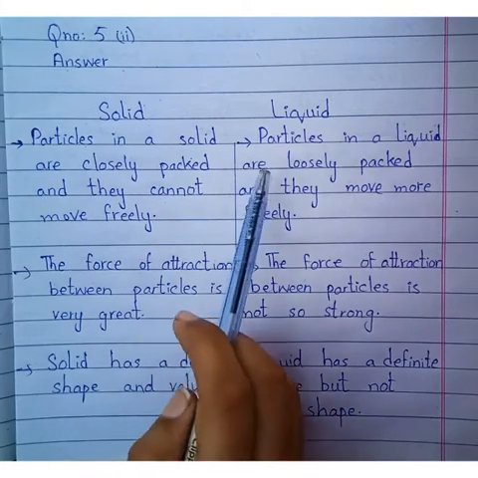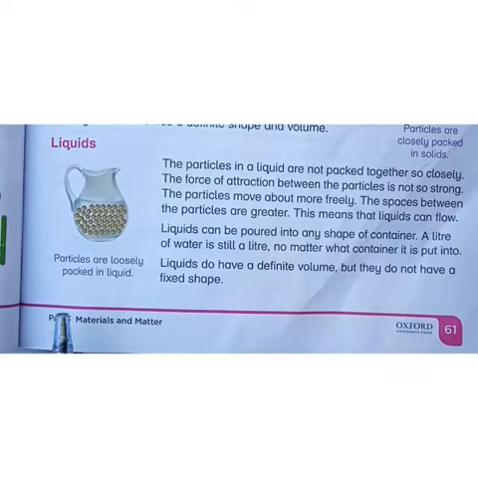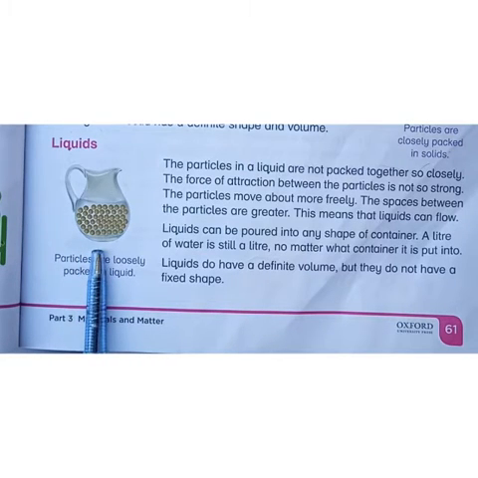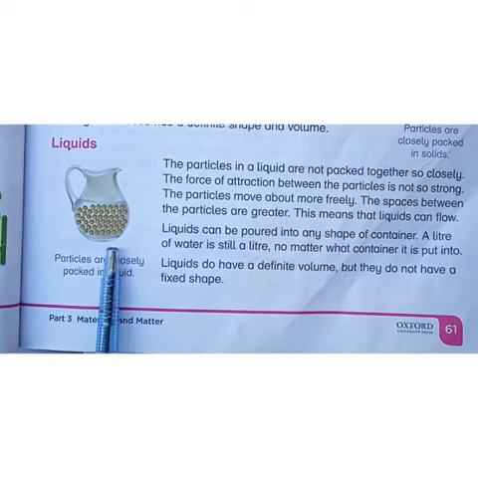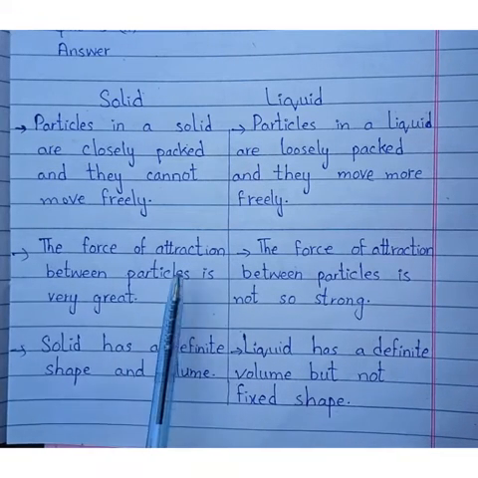Next, the arrangement of particles in liquid. The particles in a liquid are not packed together so closely, so the particles move about more freely. Because the spaces between the particles are greater, the liquid particles can flow. You can see these are the particles in liquid, loosely packed, so they can move about more freely.